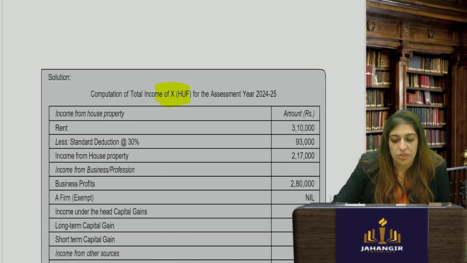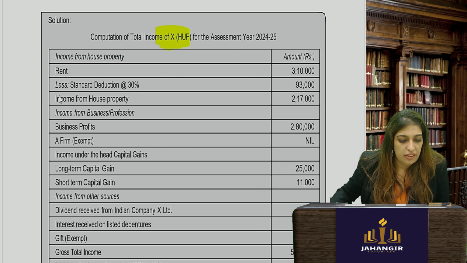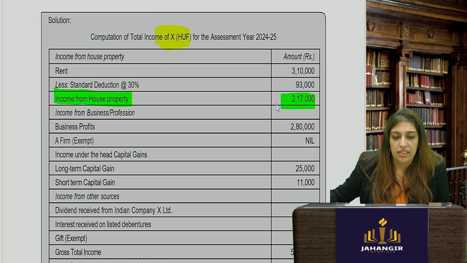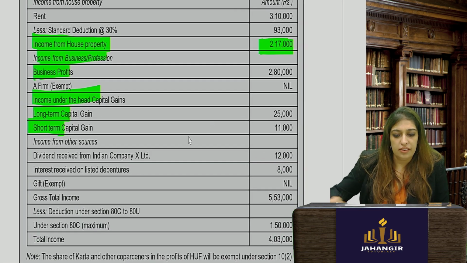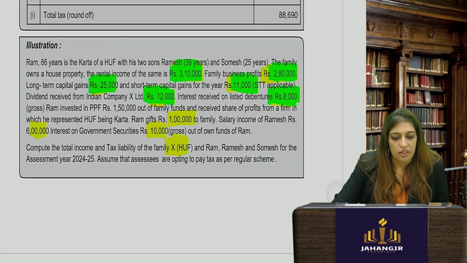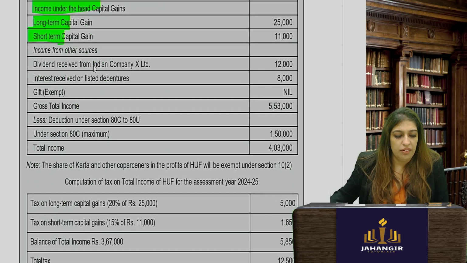3 lakh. Then you take standard deduction 30%. Income from house property you will get. Easy. Income from business profession. Income under the head capital gains. Okay, this is what we marked over here. Okay, 12. Only the green ones you have to see. Okay, so this is what we did. So whatever you got is your gross total income. 80C deduction. So we got this.